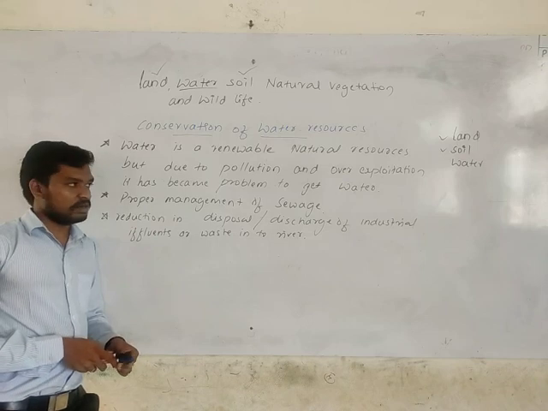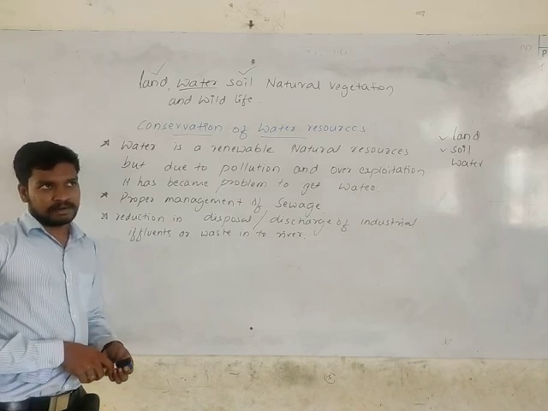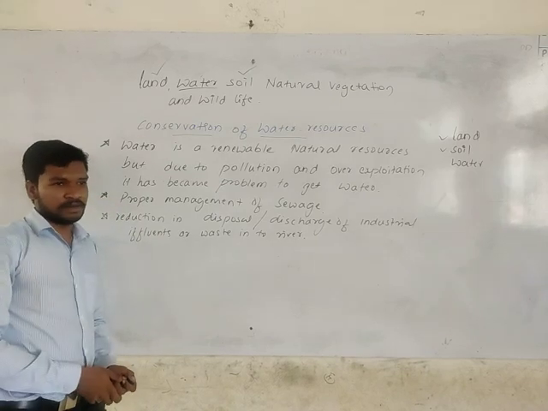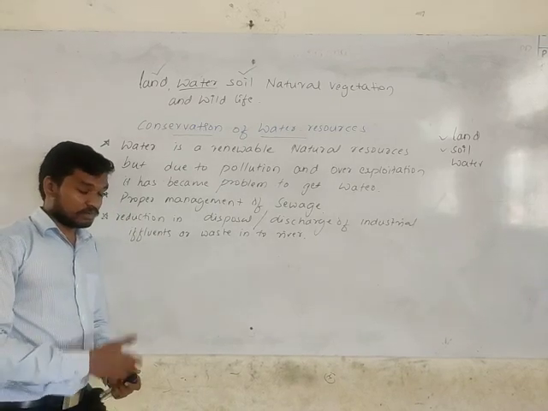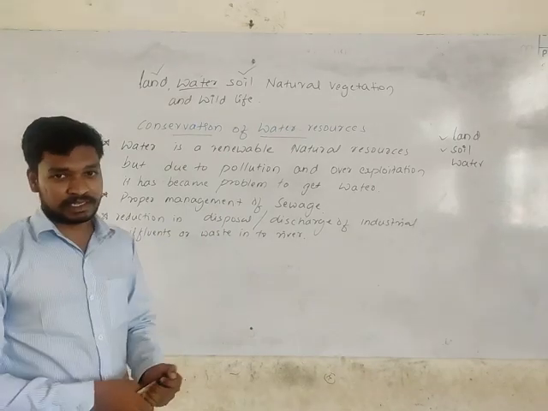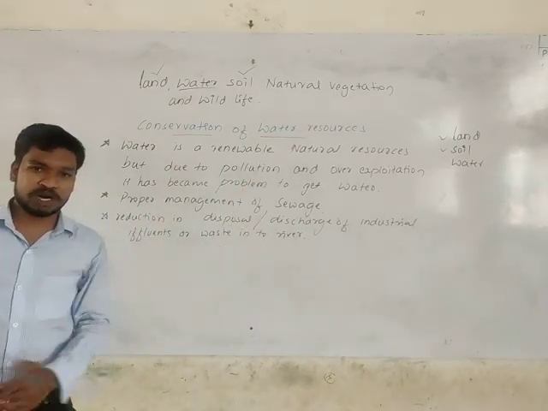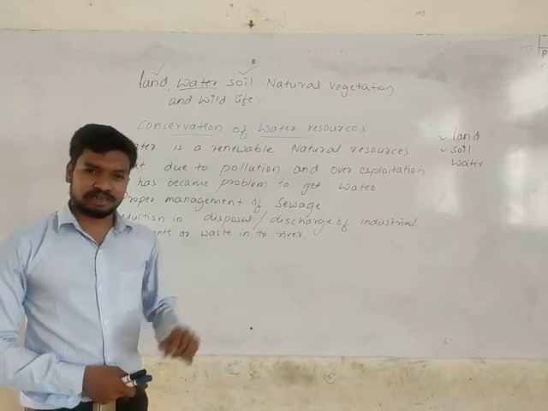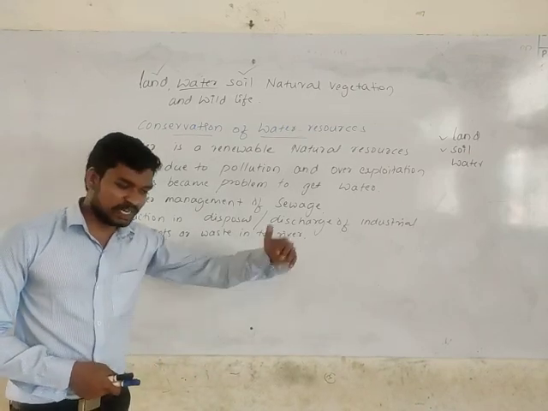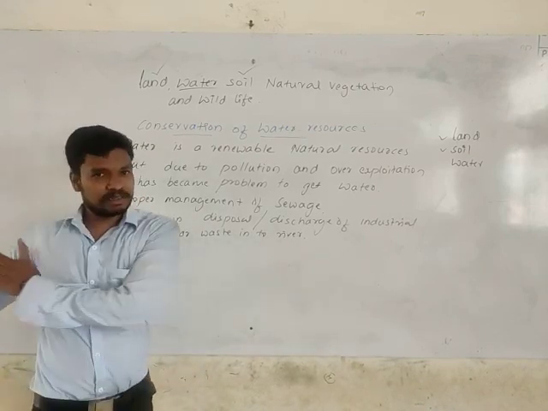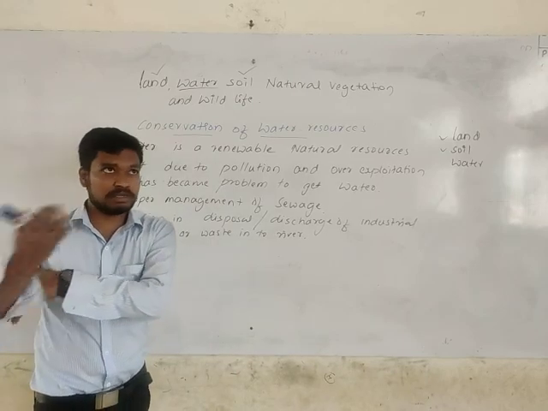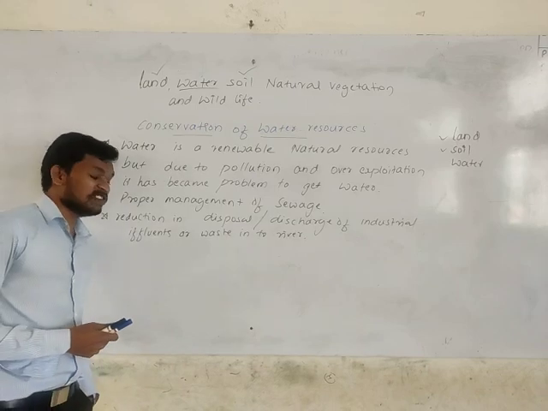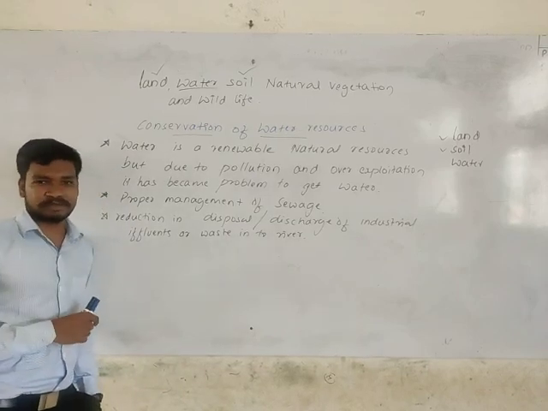You might be knowing about that. The Ganga river in the northern part of India, when it originates from the Himalayan mountain ranges, it's a very fresh water. When it enters into Uttar Pradesh, it will be fresh initially. Then after Uttar Pradesh, when it reaches West Bengal, it will be polluted.